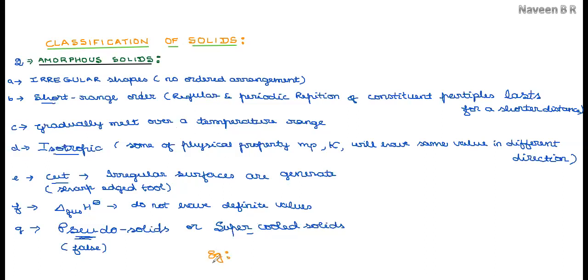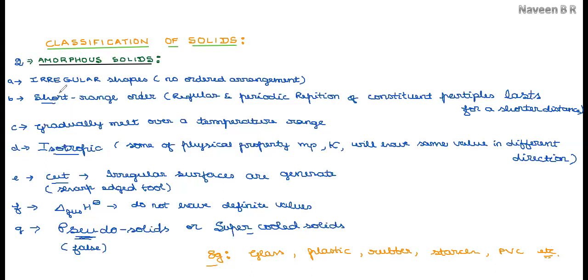If we take a few simple examples to remember amorphous solids: glass, plastic, rubber, starch, any biomolecules, PVC, fiberglass, etc. All are amorphous in nature.